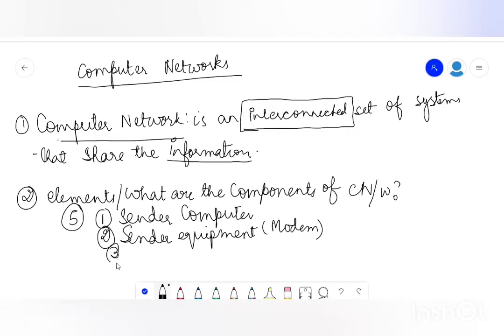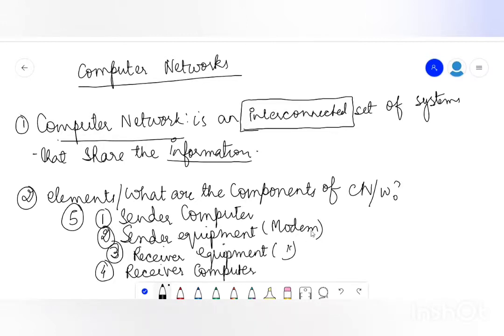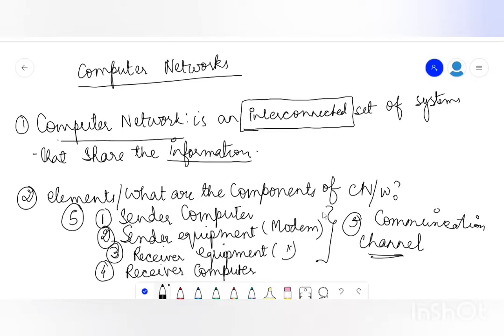Then you have the third thing, that is your receiver equipment. Again, the receiver equipment is same as modem. The fourth thing is the receiver computer. And the thing that joins all of them together is the fifth important thing, that is the communication channel. This communication channel is basically the interconnection amongst all these 5 entities.